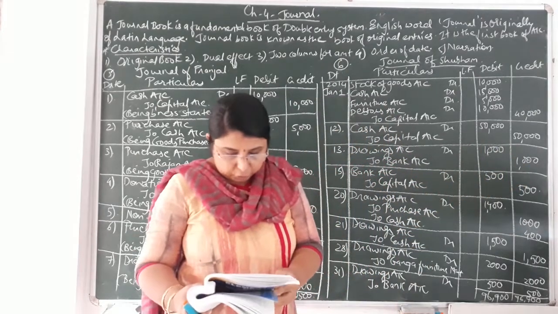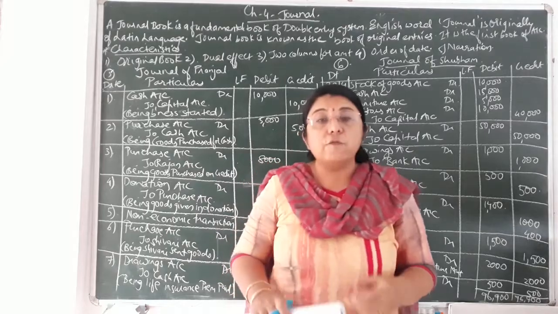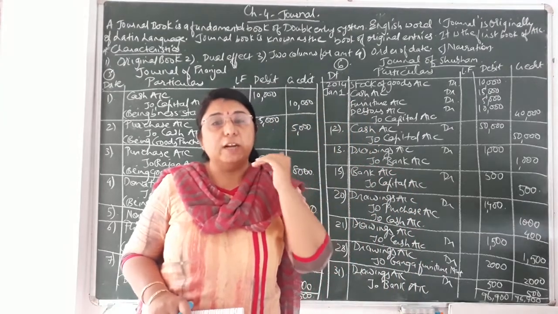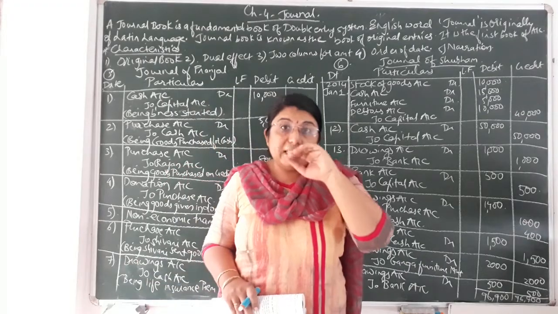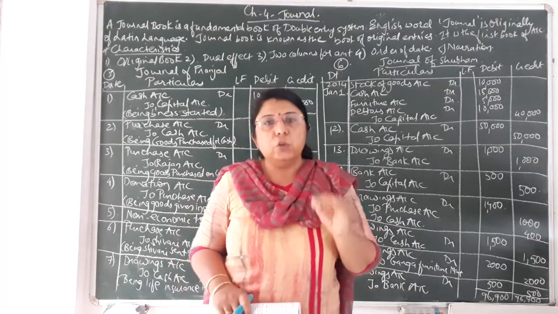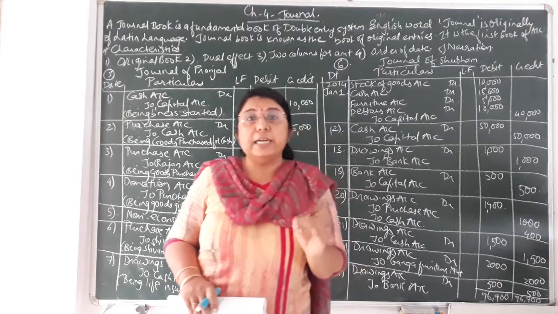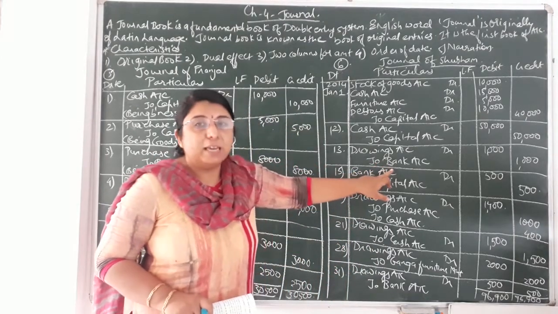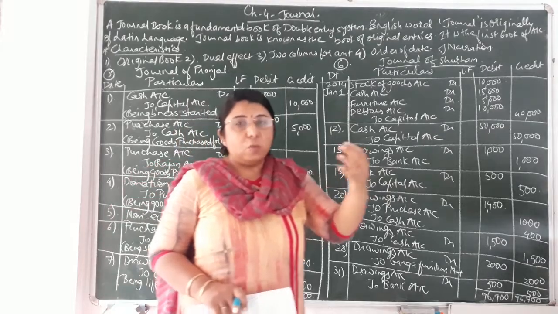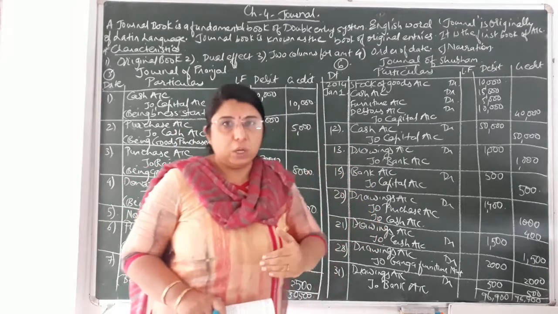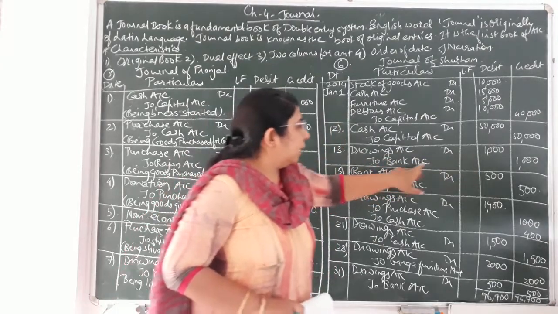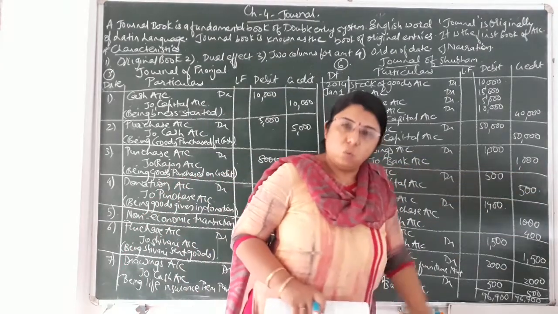It is clearly mentioned that the amount is withdrawn from the bank. It means that much amount of bank balance in our account will be reduced. So bank is the giver over here. As per the rule of personal account, credit the giver. Here bank is the giver, because that much amount of bank balance we have withdrawn. So bank balance will be reduced by rupees 1,000. So drawings account debit 1,000 to bank account credit, that is rupees 1,000.